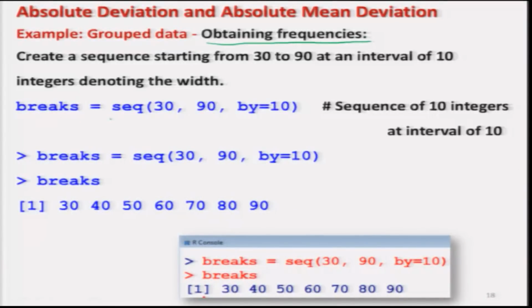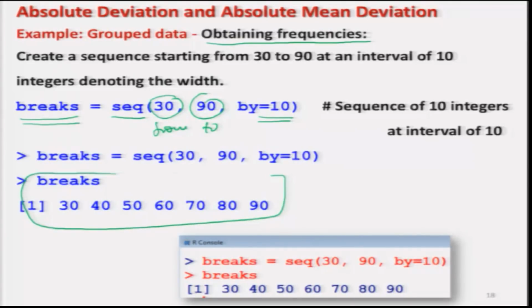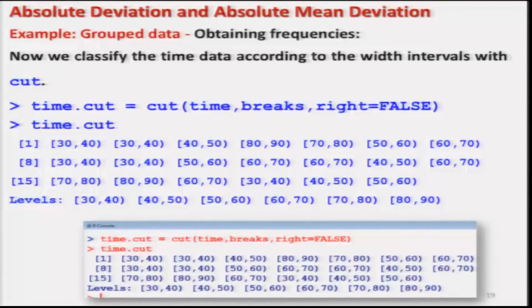We had used the command seq to generate a sequence from 30 to 90 at an interval of 10, and we had denoted this by breaks. This breaks has an outcome like 30, 40, 50, 60, 70, 80, 90, and this is the screenshot. We have done it earlier, and then after this we wanted to obtain the frequencies.